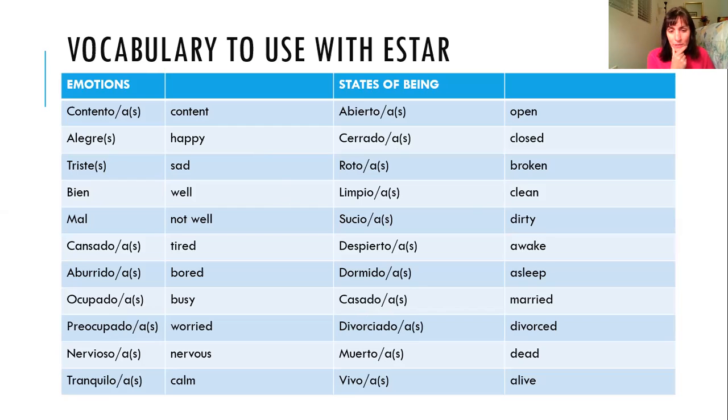So for example, is that actor still alive? Yes, he's alive. Él está vivo. Or no, he's not alive, he's dead. Él está muerto. That's his state of being, either dead or alive.